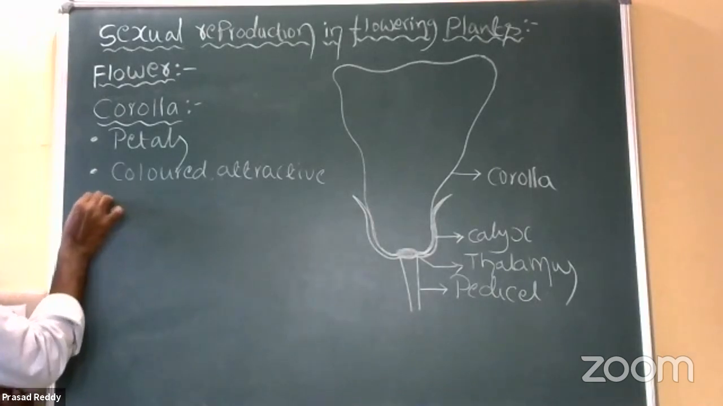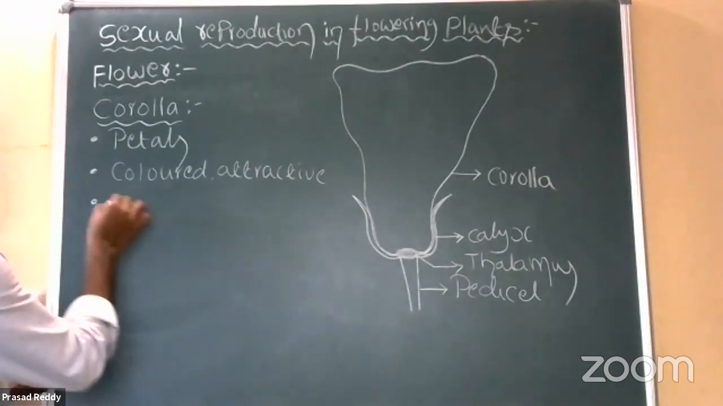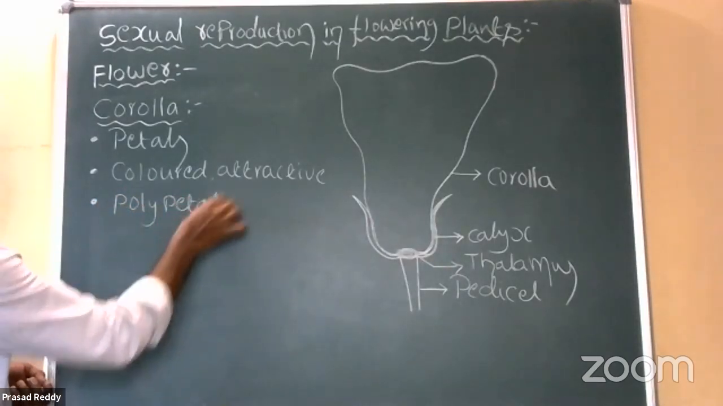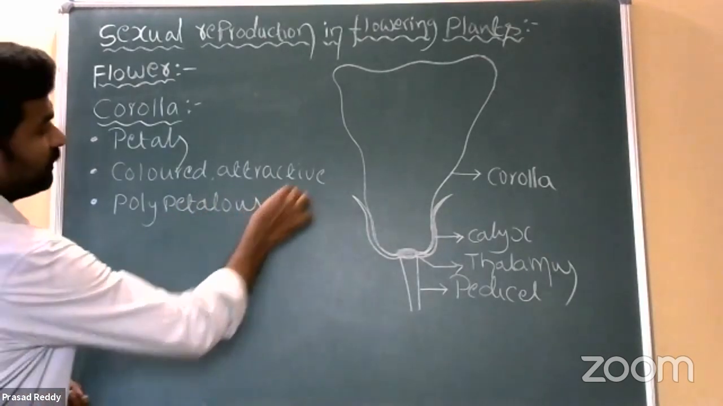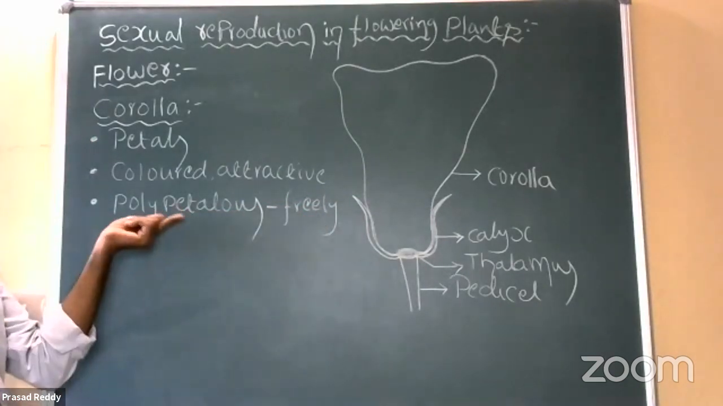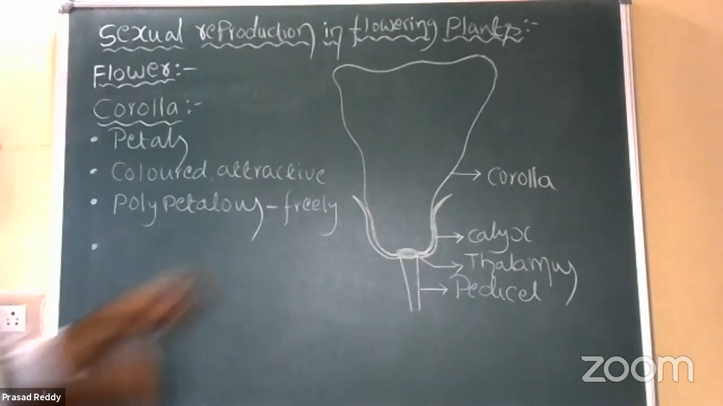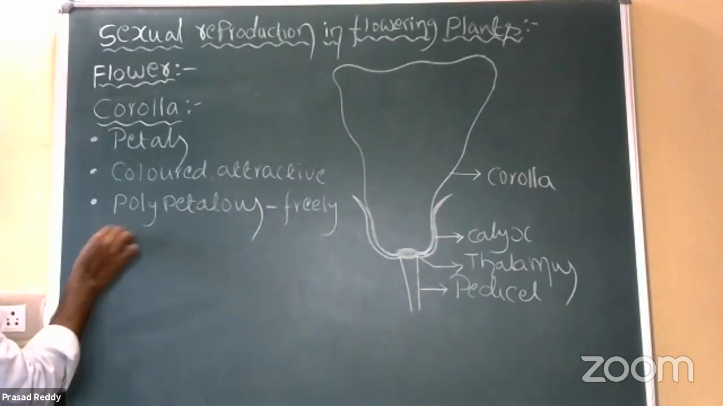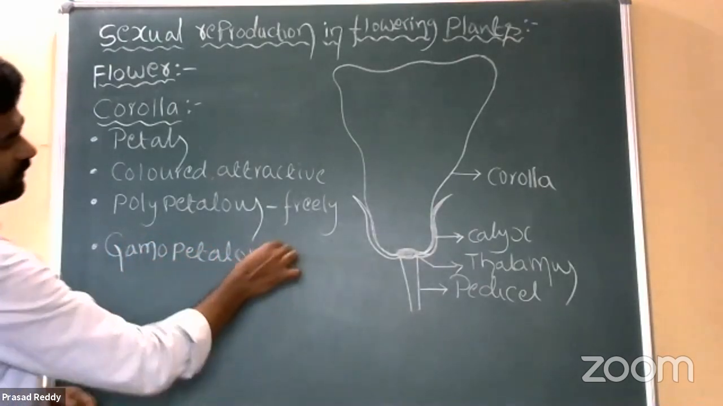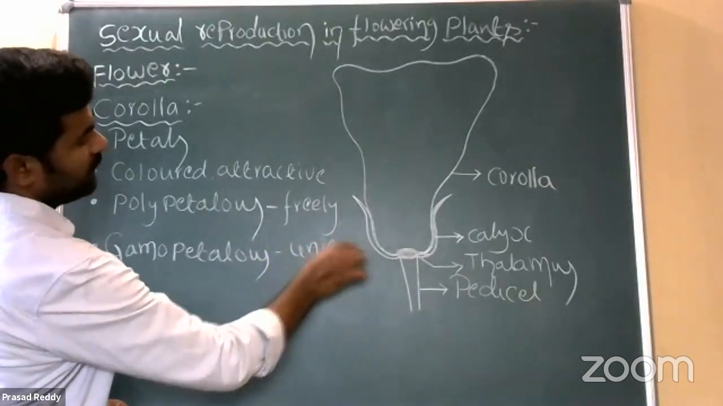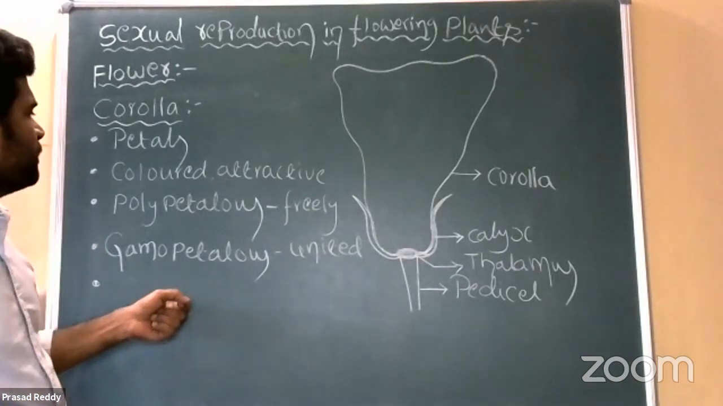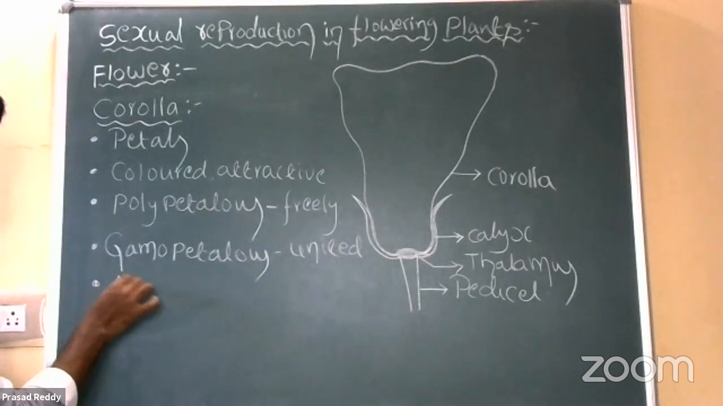If the petals are arranged freely, we call it the polypetalous condition. Polypetalous condition. And if the petals are united, gamopetalous condition. Gamopetalous condition. All right. Okay, now. So what is the main function? They attract insects for cross-pollination.